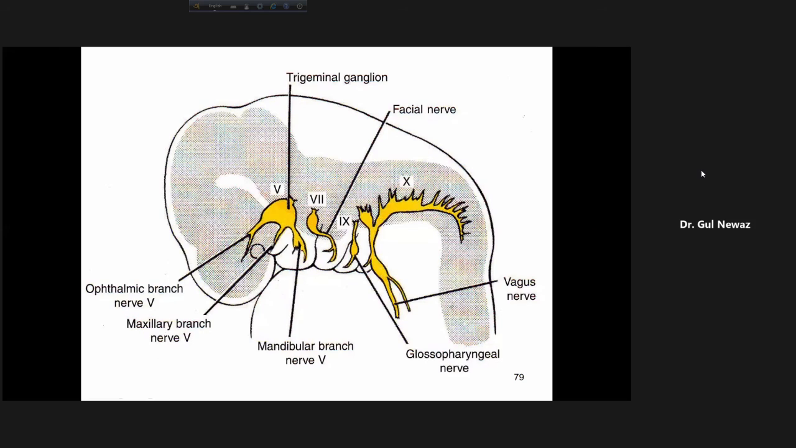And in next class, I will go to the muscular component of the pharyngeal arches, then the pharyngeal cleft and the pharyngeal pouches. So this much today, okay? We finish it here.